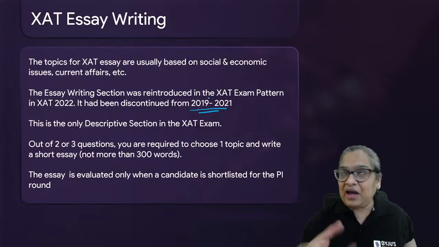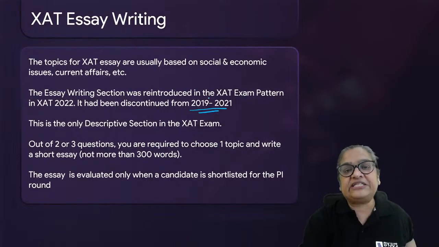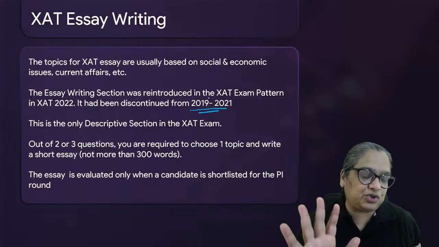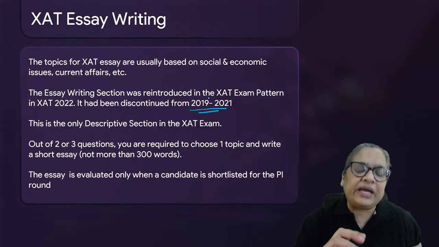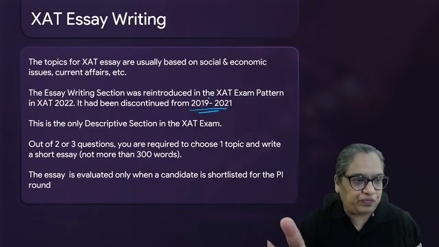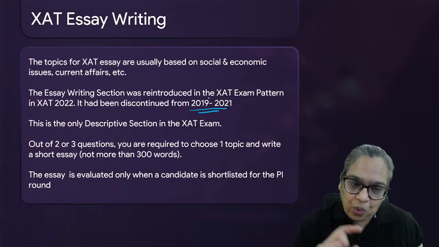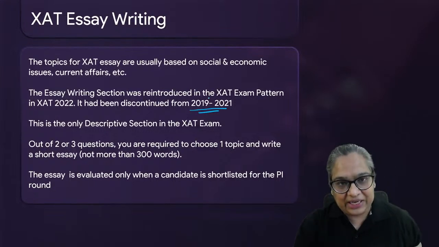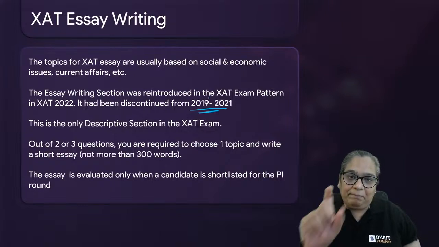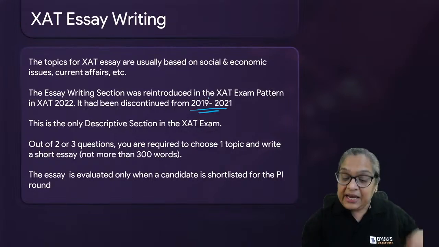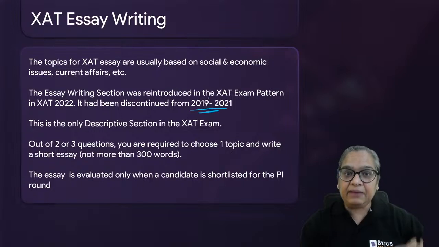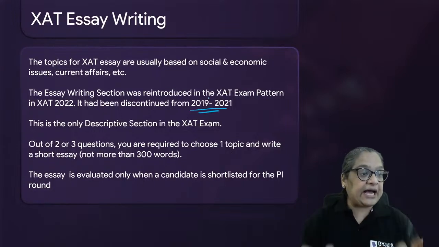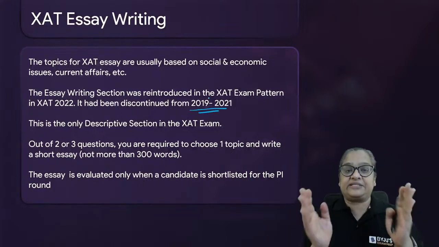But in half an hour, out of which 10 minutes will go in the GK section, you actually get 15 minutes to type in your answers. You cannot write or type in more than 250 words. Don't even try. And quality is more important than quantity. Having said that, don't just type one paragraph and leave it. All right. Develop your thoughts fully. Make sure your essay has a completeness to it.